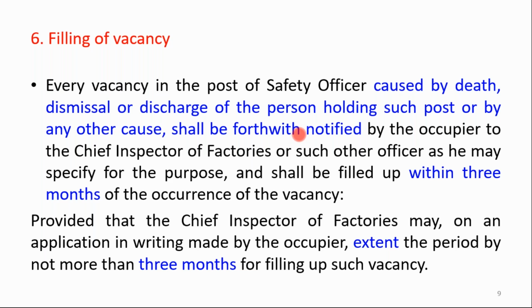In case it is not feasible to appoint the safety officer within 3 months, then the occupier can apply to the chief inspector of factories, and with the conditions of this appointment, the chief inspector of factories can extend this period by another 3 months. So 3 plus 3, that is a 6 months period, is the mandatory condition for the occupier to appoint the adequate number of safety officers for filling this vacancy.